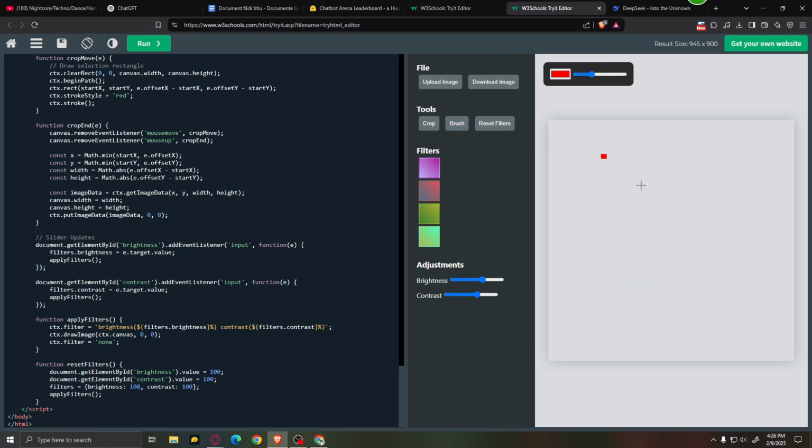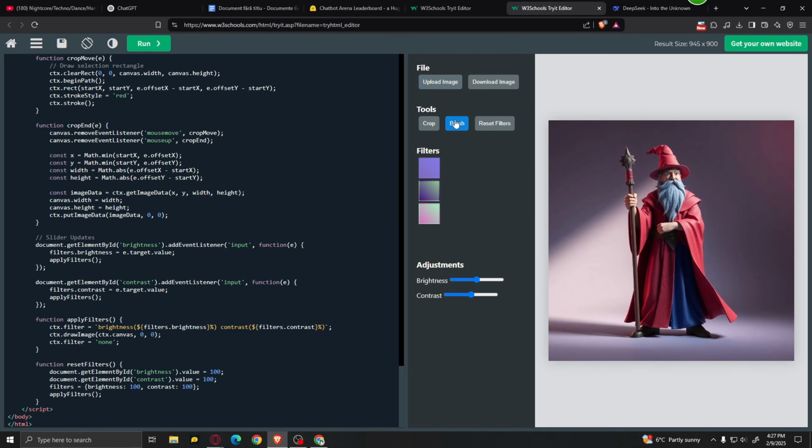Let's try the brush. Okay, so it appears that it finally cropped the image, but I'm not entirely sure what's happening right now. Let's see if the brush works. Okay, the brush does work. Not too great, but it does work, so that's a bonus. And yeah, that's it. The reset filters button does not work, and there's not much else to it.